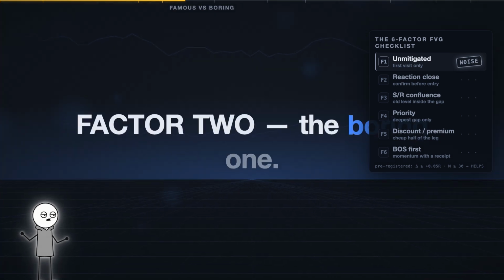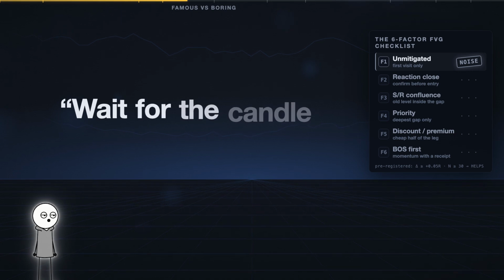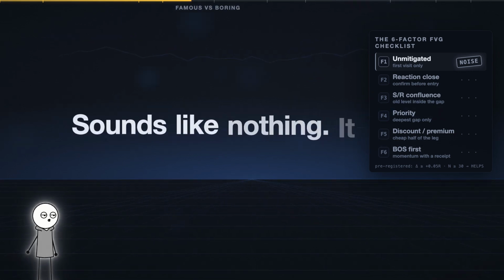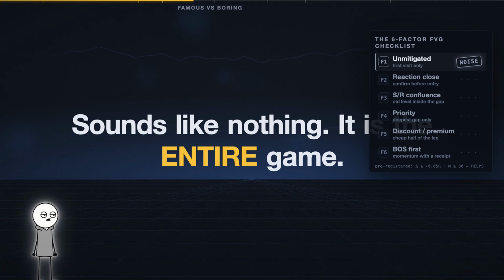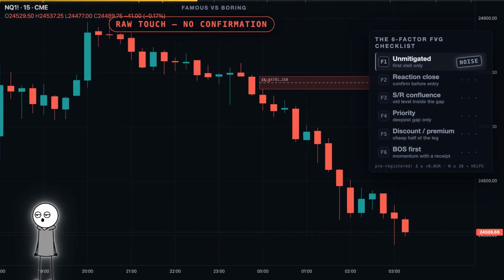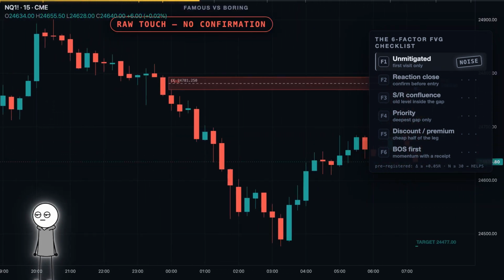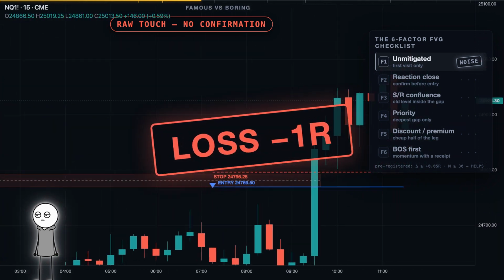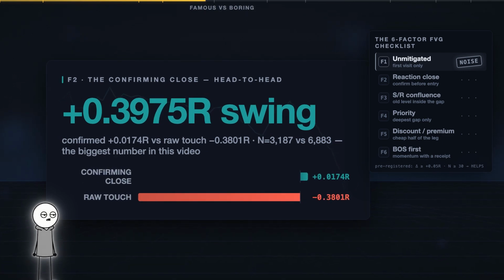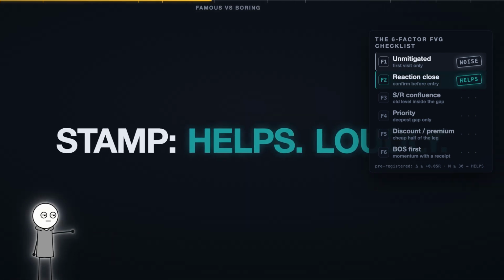Factor 2, the boring one. When price returns to the gap, wait for the candle to close inside it or beyond it. Sounds like nothing. It is the entire game, with the confirming close plus 0.02 R. Without it, entering on every raw touch, minus 0.38 R per trade. That is a plus 0.4 R difference, the biggest number in this entire video attached to the rule nobody makes thumbnails about. Stamp. Helps. Loudly.